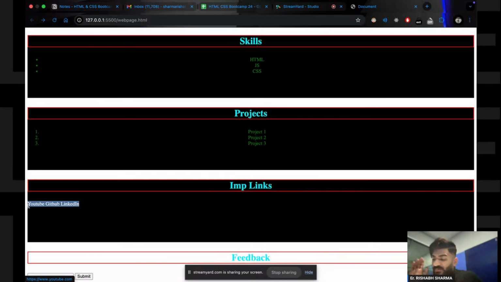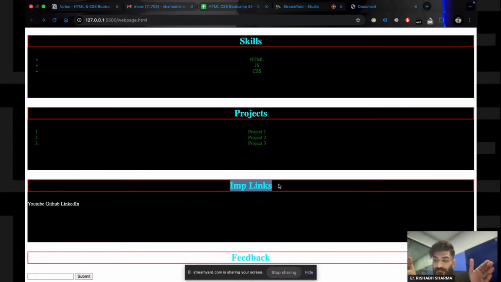Now try to understand this concept very carefully. Now what I am going to tell you, see, now since this h3 tag is a block element and it is occupying the complete width, right?